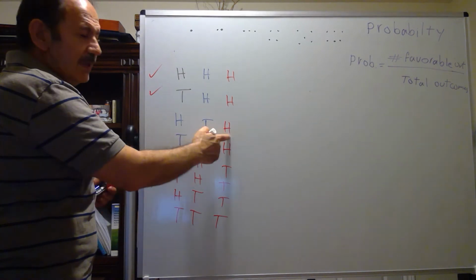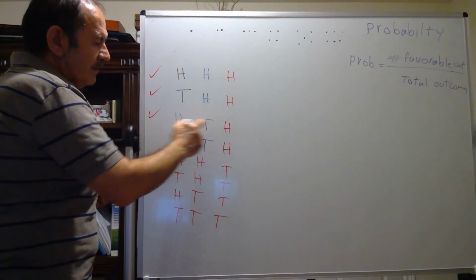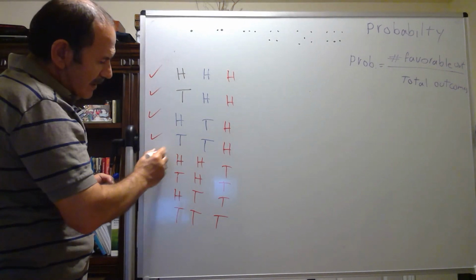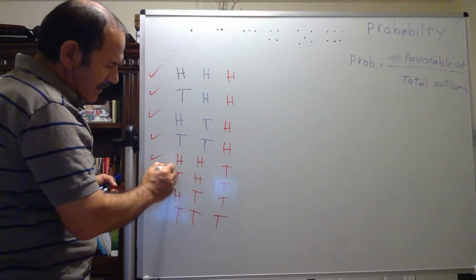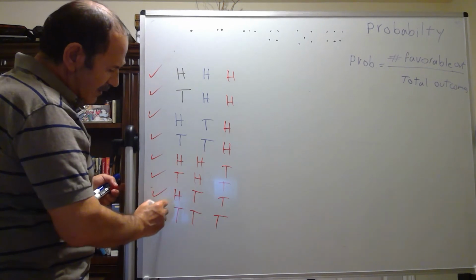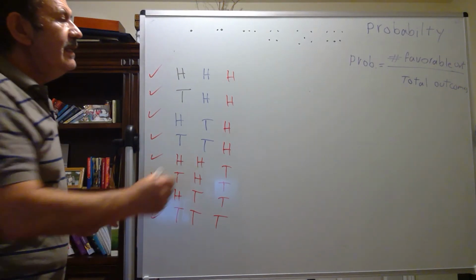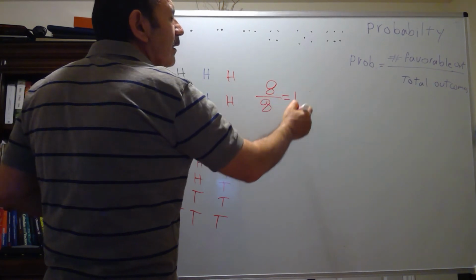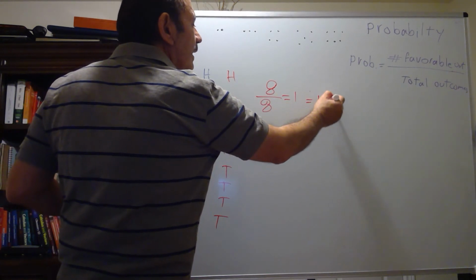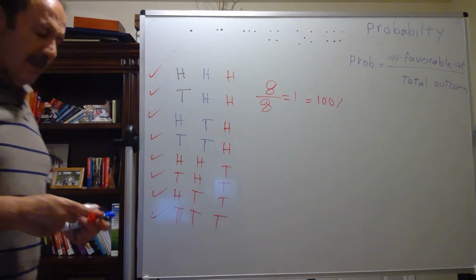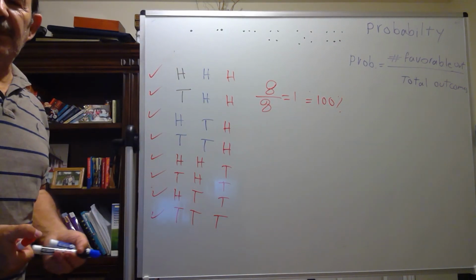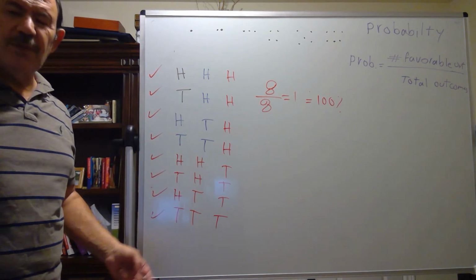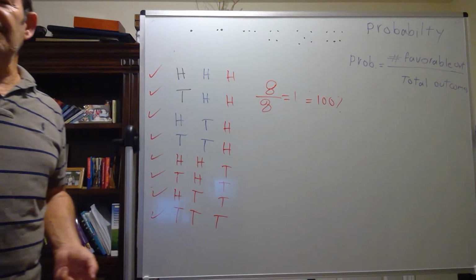This one is possible, this one is possible, this one, this one, and this one too. It means the possibility is 8 out of 8, or 1, or 100%. 100% means it always happens. I'm sure that if I toss 3 coins at the same time, for sure 2 of them are going to be the same.